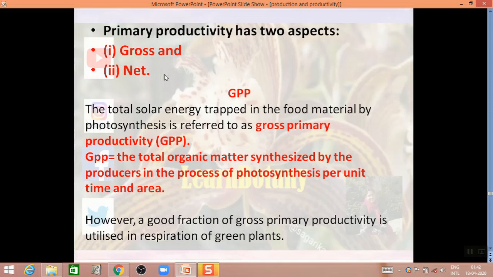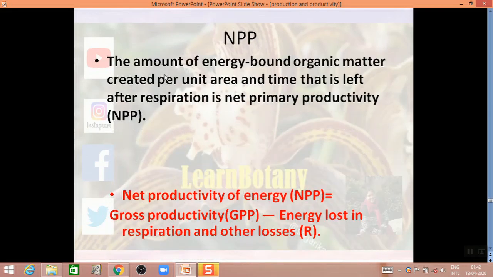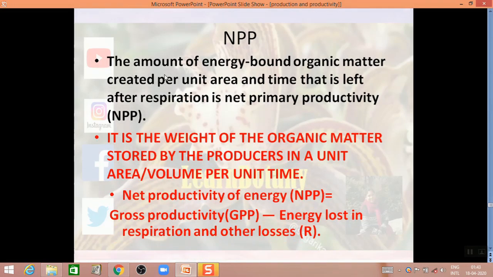So after the respiration process, the leftover energy is the NPP, that is net primary productivity. In order to calculate net primary productivity, we have to subtract the energy lost in respiration from the GPP. So the net primary productivity formula will be GPP minus R, where R is energy lost in respiration or other losses. The NPP definition will be the amount of energy bound organic matter or biomass created per unit area and time that is left after respiration.